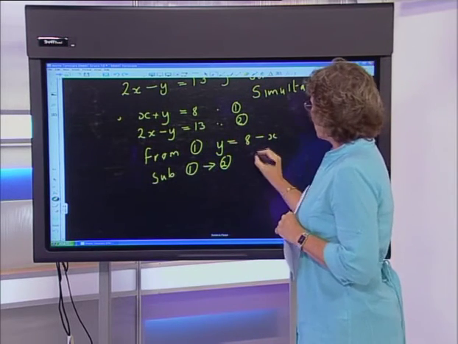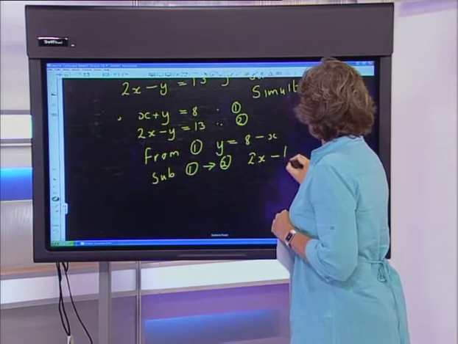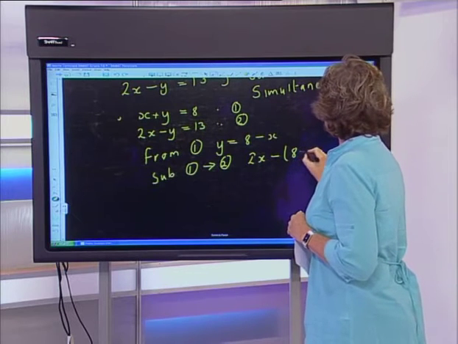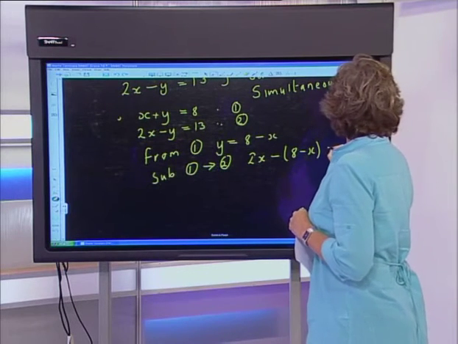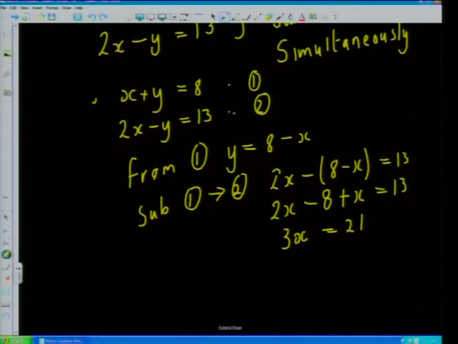So I'm going to put 2x, subtract the new value for y, which is 8 subtract x, and put that equal to 13. If I take care when I multiply through, of course, these are the skills that hopefully have been drilled into you in the lower grades, I'm going to get a positive x. You can see now that I'm going to get 3x is equal to 21, and x lands up being 7.